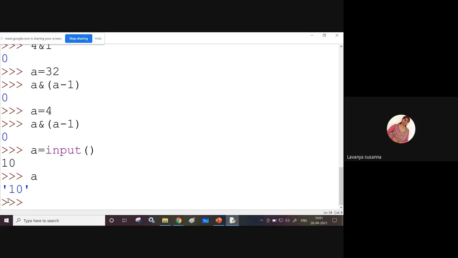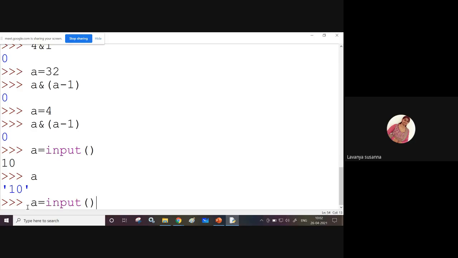Now see here. What did you get as the result? You got the value 10 enclosed in single quotes. Remember that if anything is enclosed in single quotes, it is a string. But here you have given an integer, yet it is displaying a string value. That means by default, if you give an integer or float value, it will be taken as a string. See here, once again.